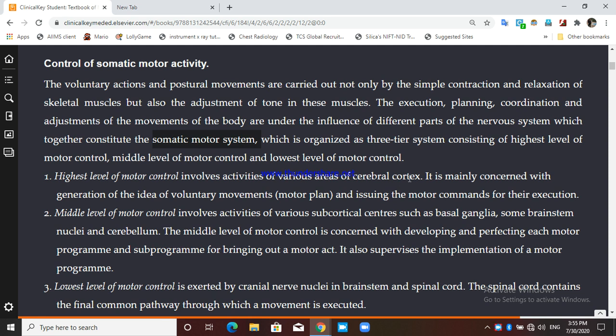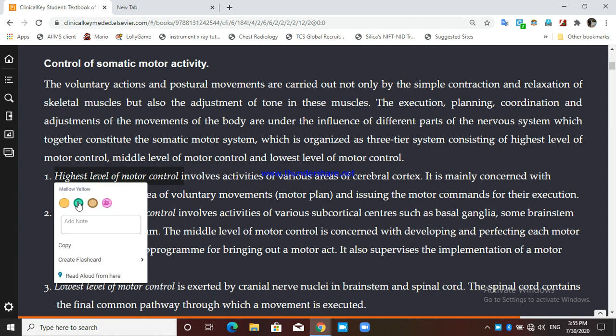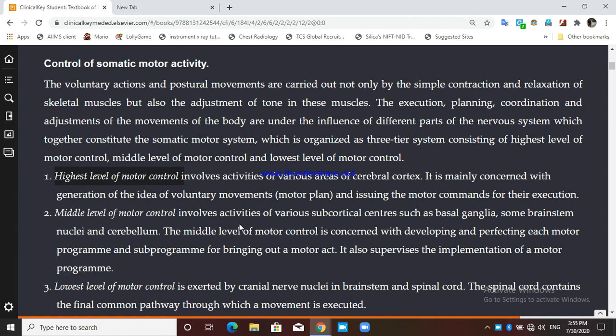Now we can organize the whole broad somatic motor system into a three-tier system, which consists of the highest level of motor control, the middle level of motor control, and the lowest level of motor control. What is the highest level of motor control? As it is the highest, where will it be? It will of course be in the cerebral cortex.